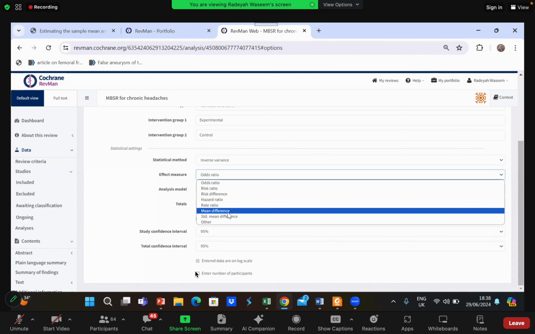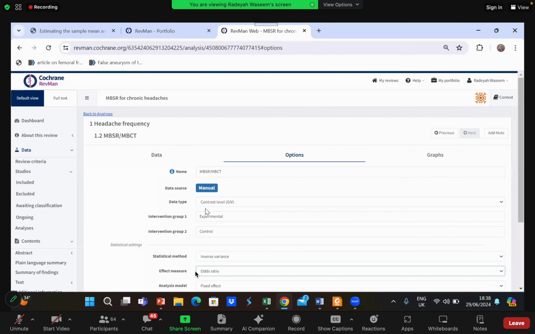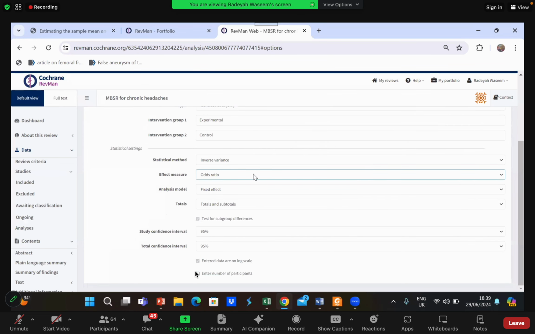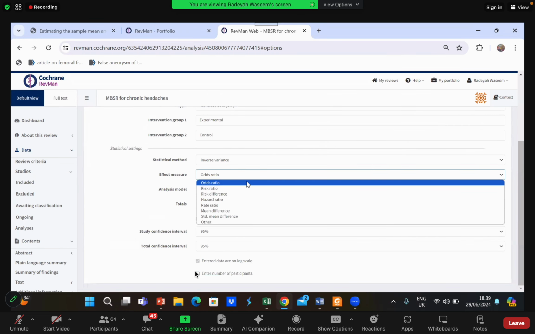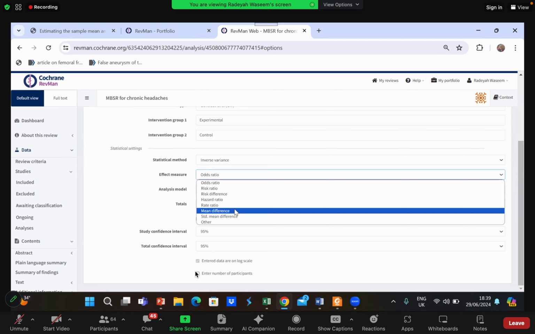That standard mean difference, that weighted mean difference that I added, was when I was selecting my data type as continuous. Over here, my data type is generic inverse variance, and I want my effect measure to simply be the mean difference, because this is what I need to enter into my main forest plot. Is this clear to everyone? Any doubts? You guys can stop me right now. Any problem? Ask right now.